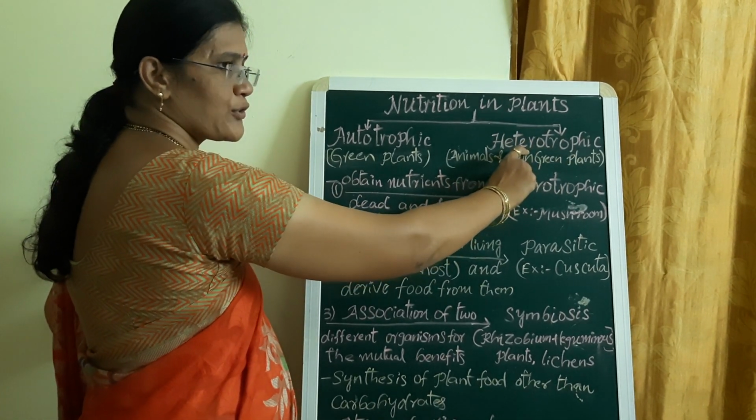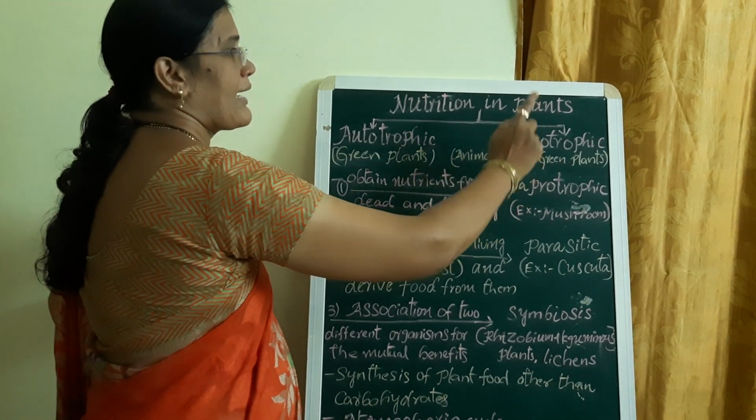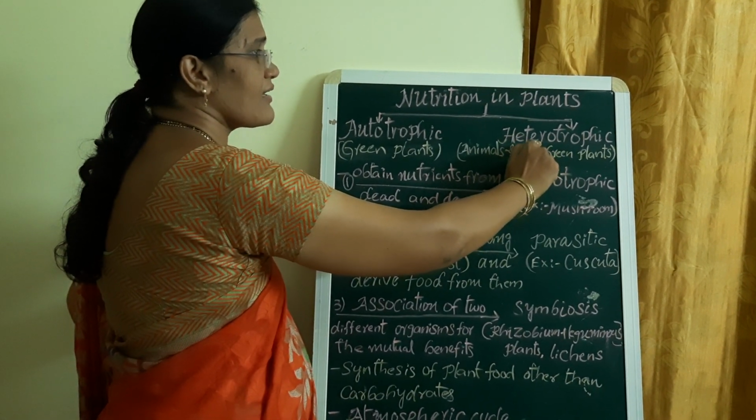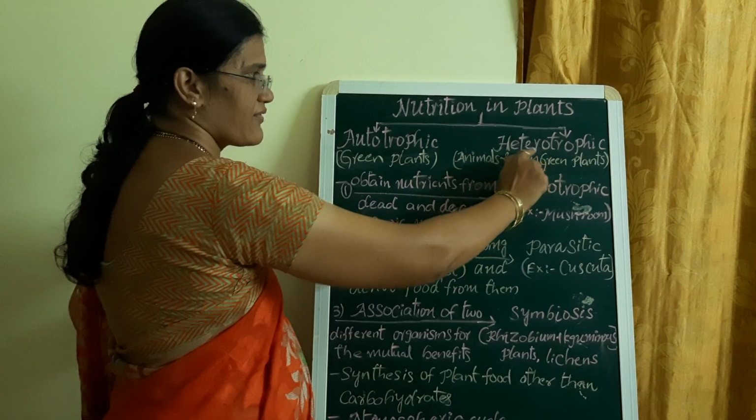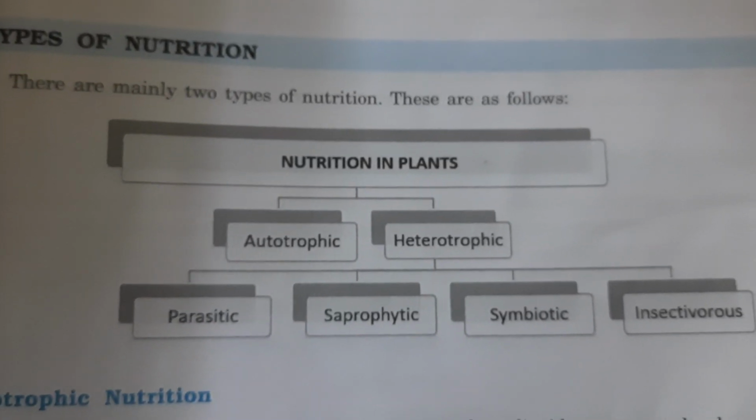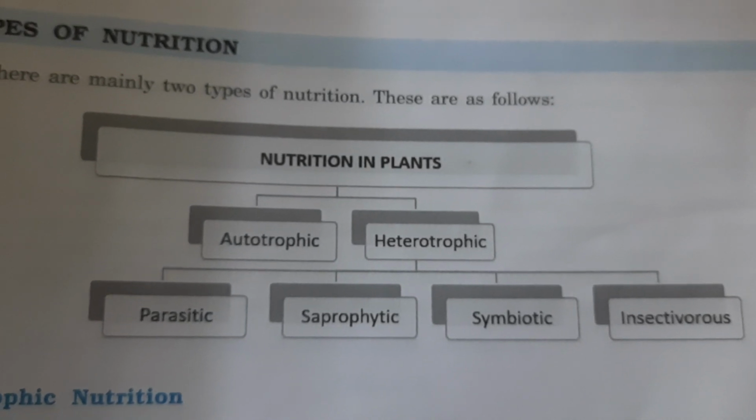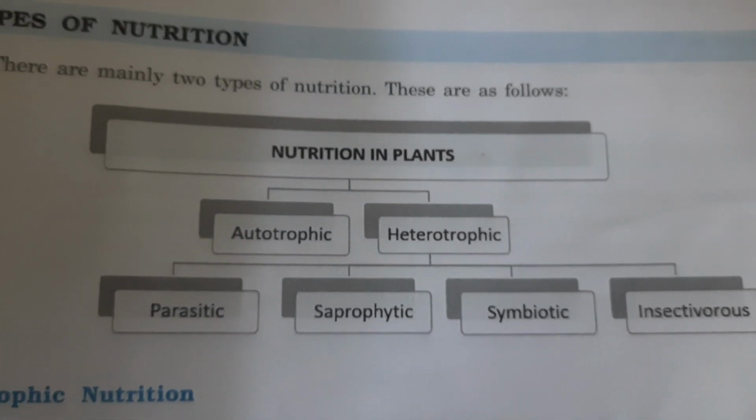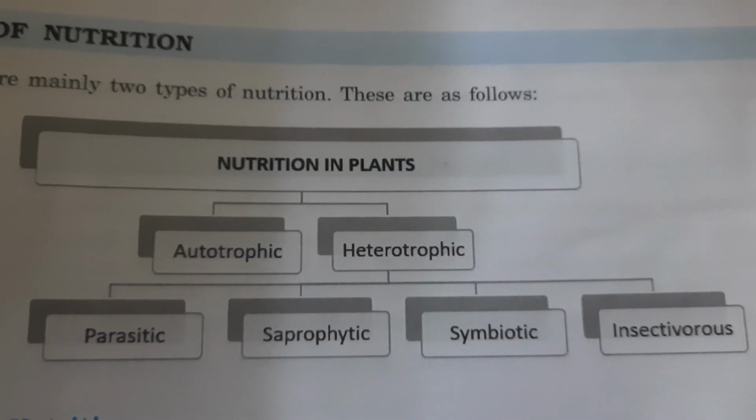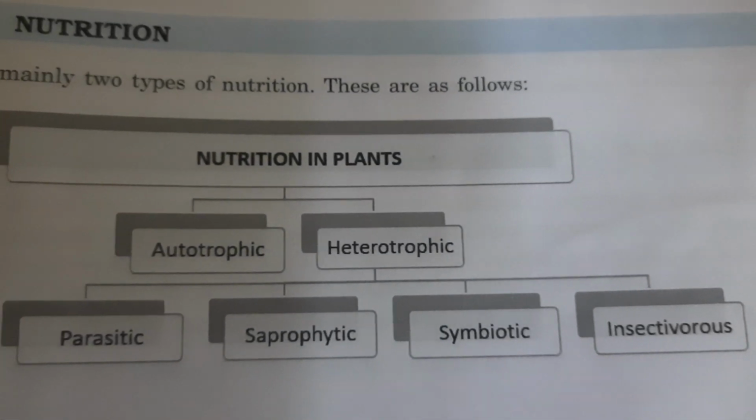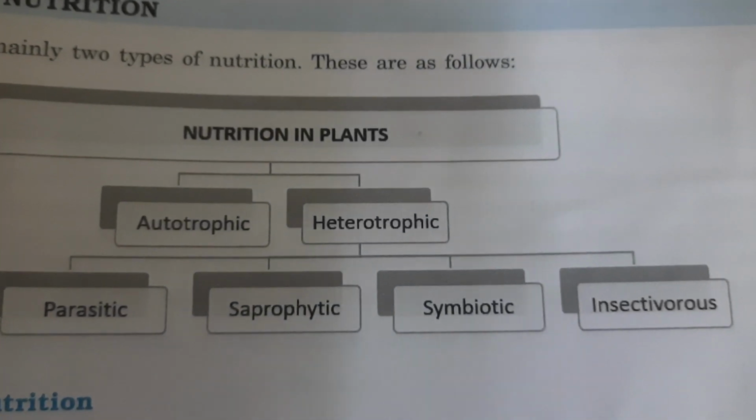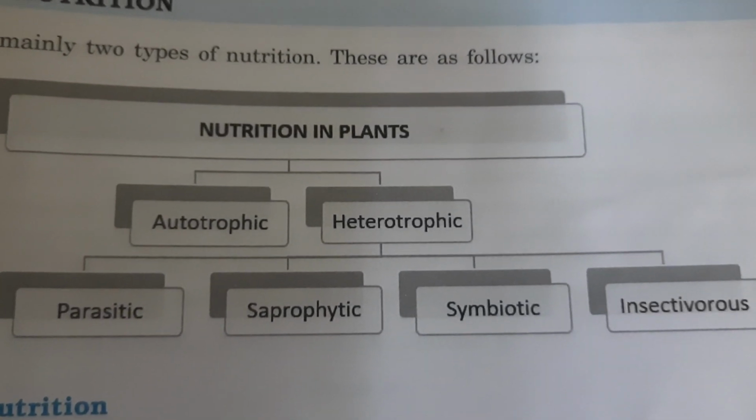What is heterotrophic nutrition? And how many modes or types of heterotrophic nutrition are there? Let us observe the video. What are the four types in heterotrophic nutrition? Yeah, saprotrophic nutrition, parasitic nutrition, insectivorous nutrition, and symbiosis or symbiotic nutrition. So now let us discuss saprotrophic nutrition.